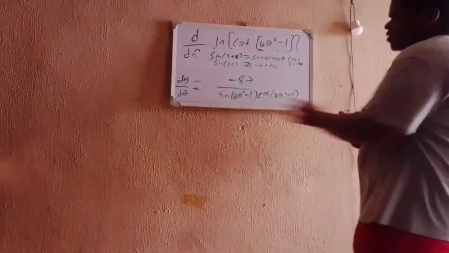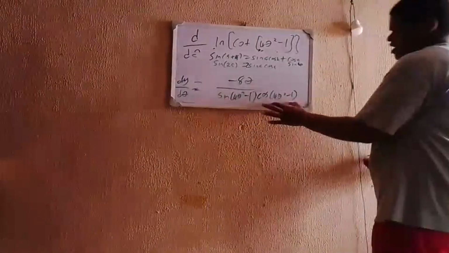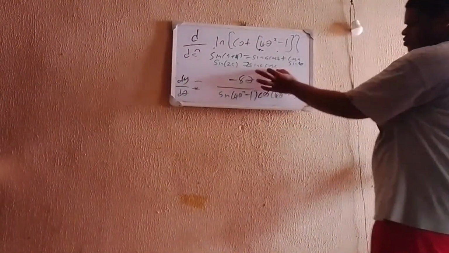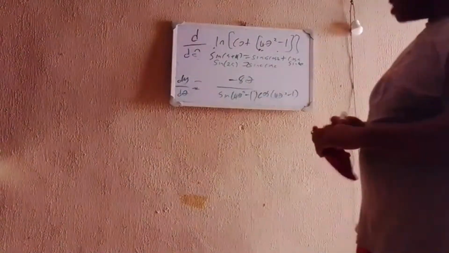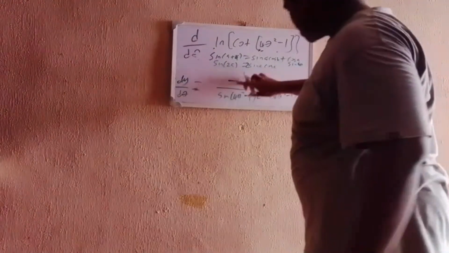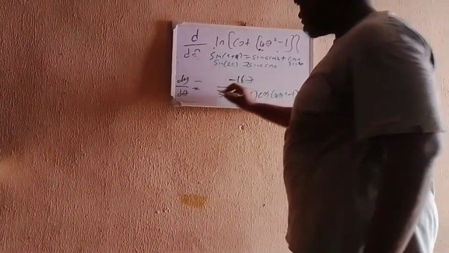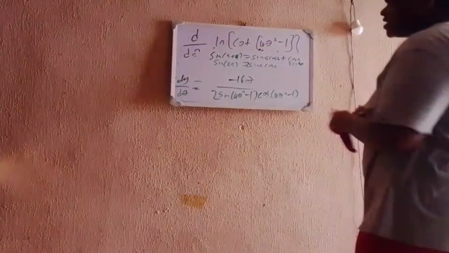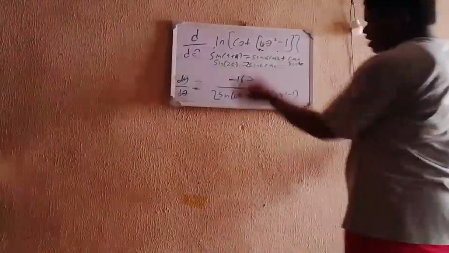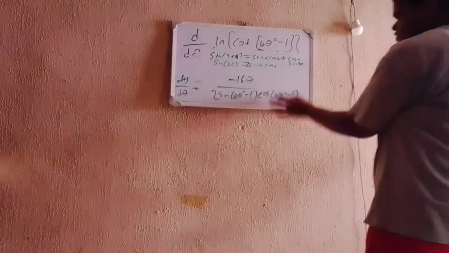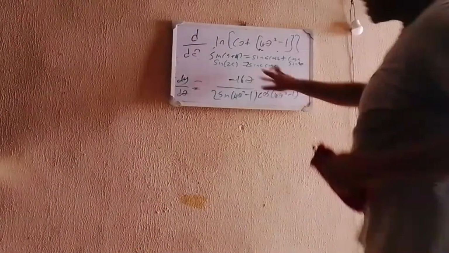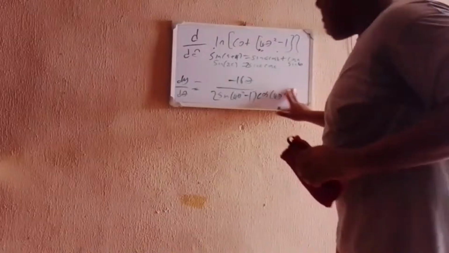So if you look at this now, we have sine here times cos here. We have sine here times cos here. This should remind you that if we multiply both sides by 2 over 2, here will become 16, and here will be 2 times. Now we have the same thing: 2 here, 2 here, sine here, sine here, cos here, cos here. So all this simplifies to sine 2A. So all this can come out.